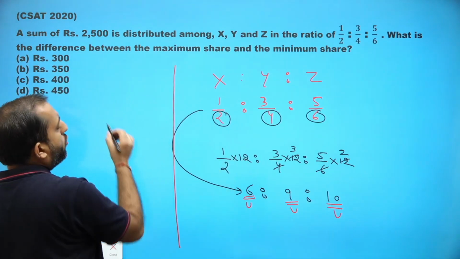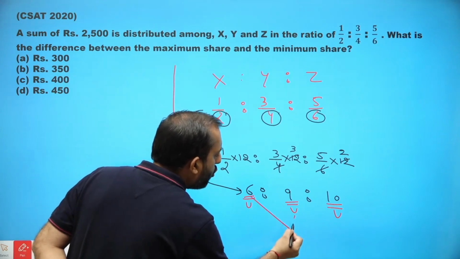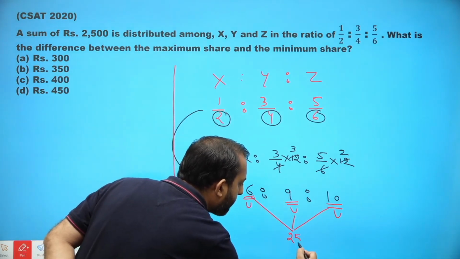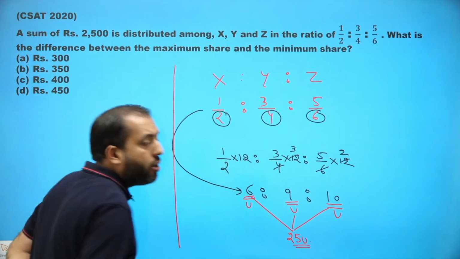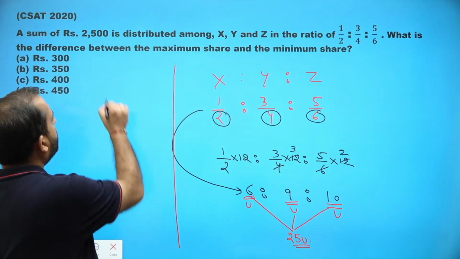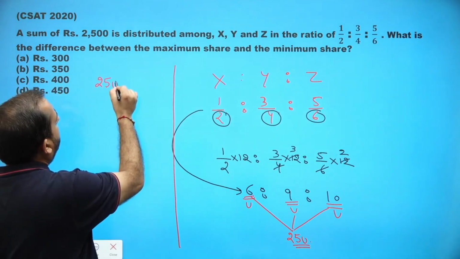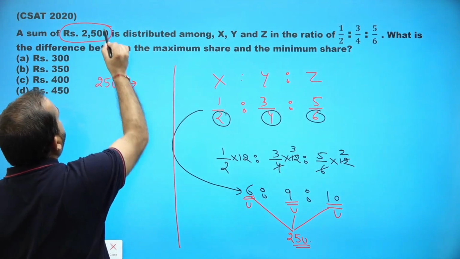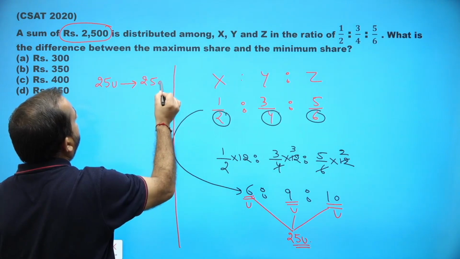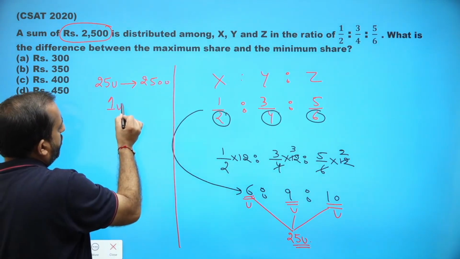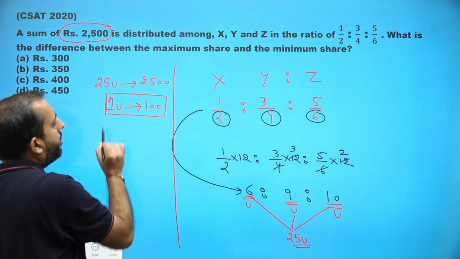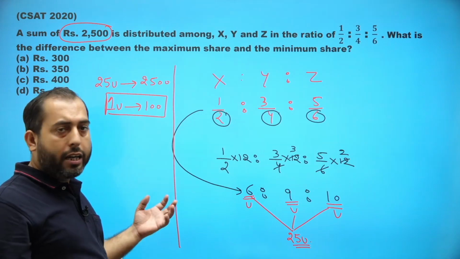In the ratio, the total units that they are getting is 25 units, and the money that has been distributed among them is 2500. So 1 unit of ratio corresponds to 100 of the reality.